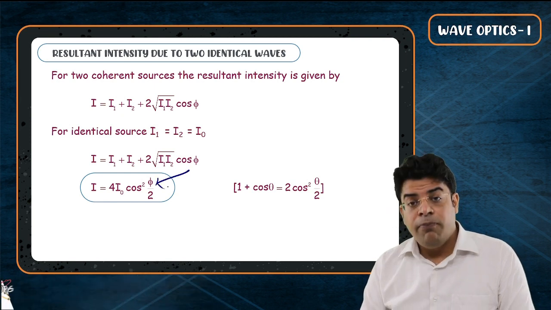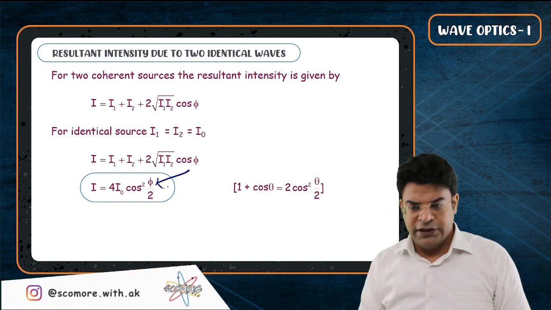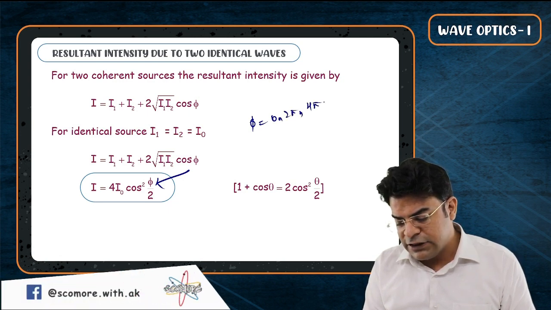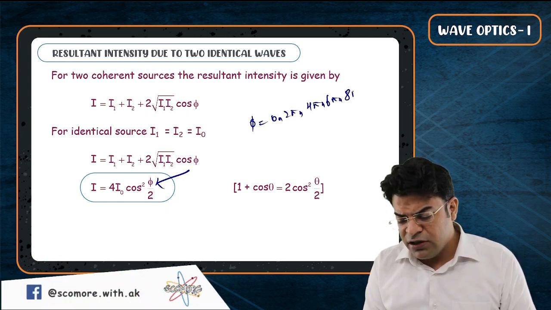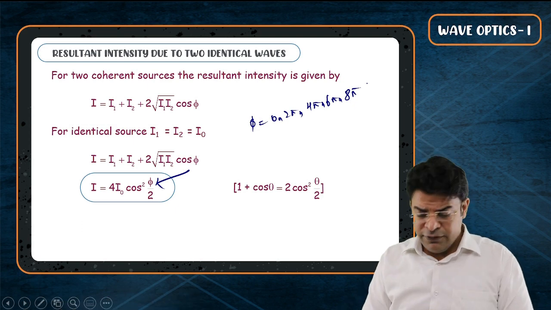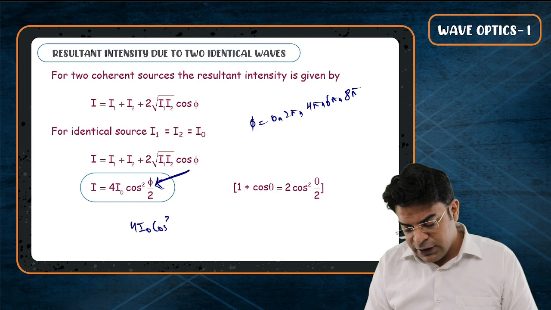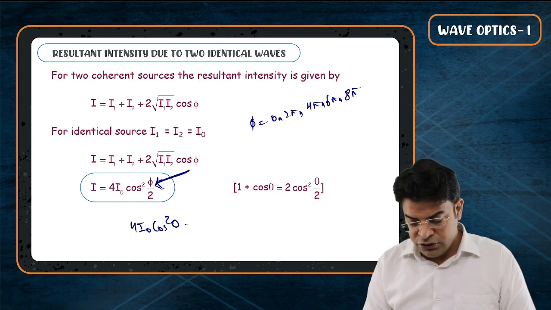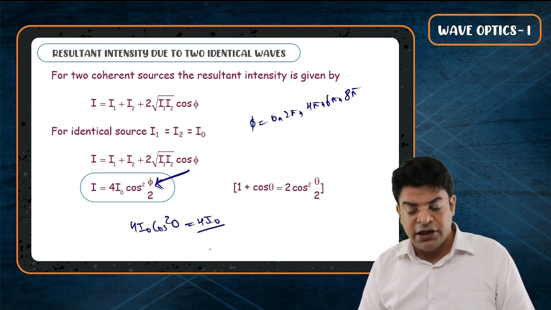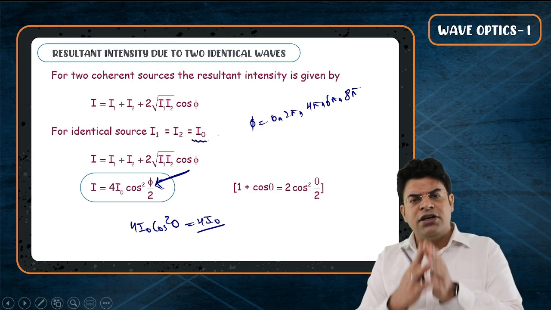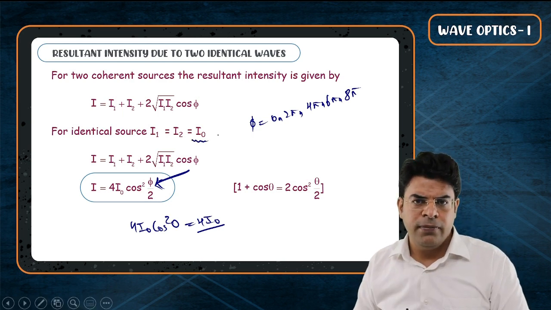For perfectly constructive interference, that is, the phase difference being 0, 2 pi, 4 pi, 6 pi, 8 pi, the resultant intensity is maximum. If you substitute 0 here, what will you get? 4 I naught into cos square 0, and cos 0 is 1, so you simply get 4 I naught. And that's what we said: if you have two sources of equal intensity I naught and I naught, then the resultant intensity will be 4 I naught.